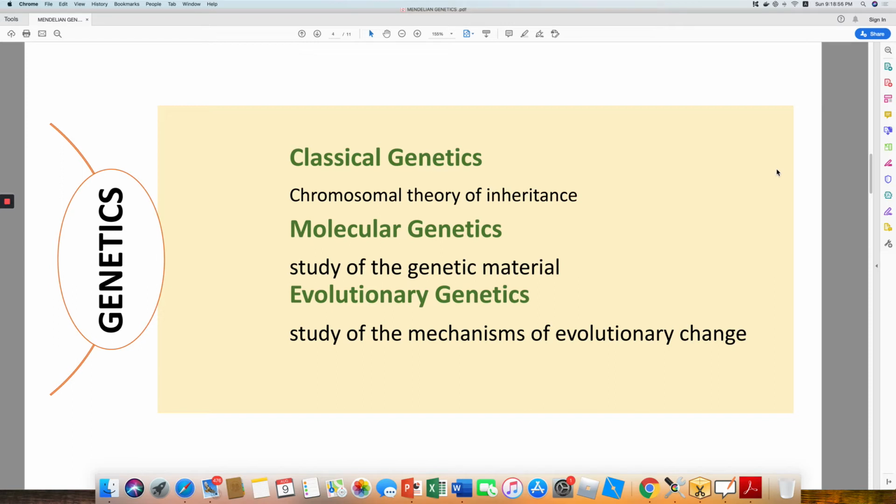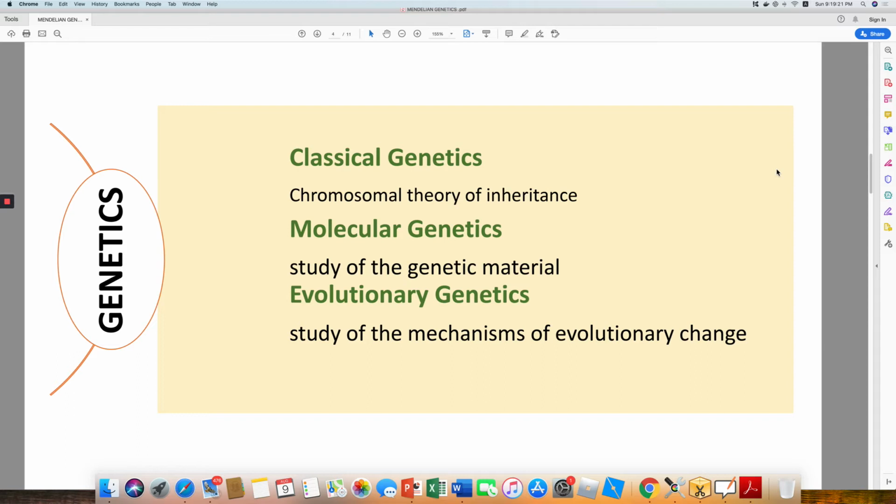Genetics can be conventionally divided into three subclasses: classical genetics, molecular genetics, and evolutionary genetics. Classical genetics describes the chromosomal theory of inheritance, that is, acquired characteristics in an individual.